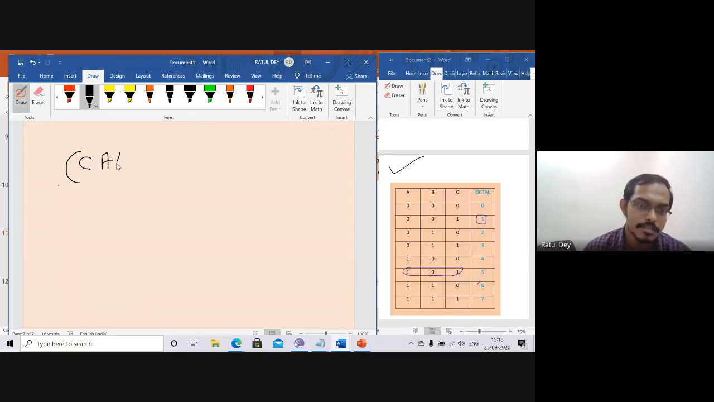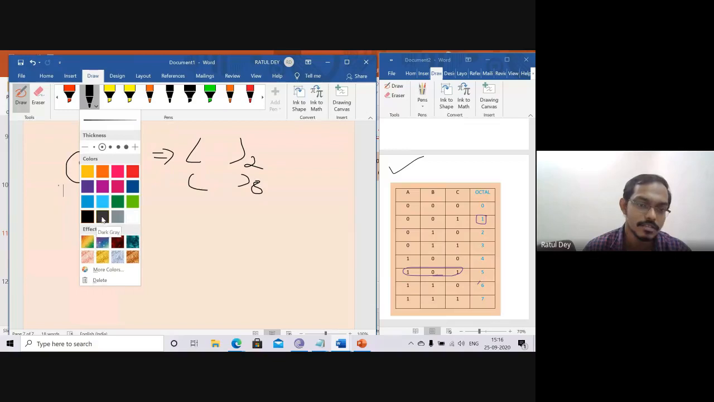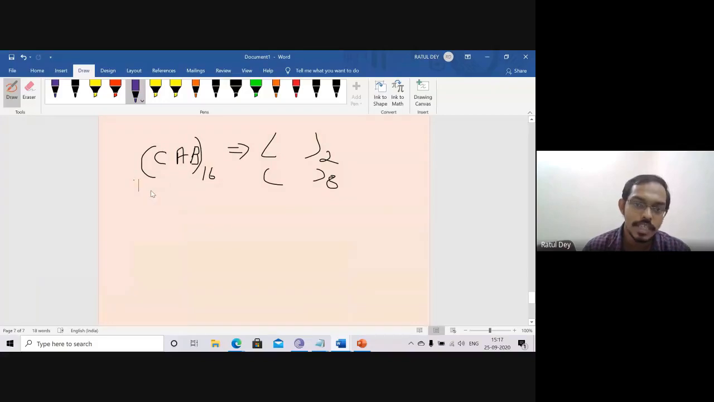CAB. Now this is a hexadecimal number. You have to convert this to binary, and also try to convert it to octal. So how can we do that? Can anyone say how we can convert this CAB to the octal number system? Please anybody reply.